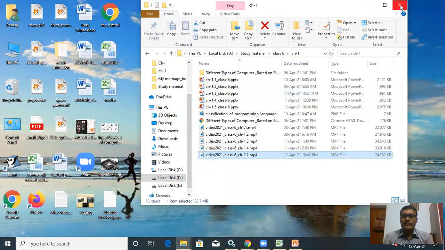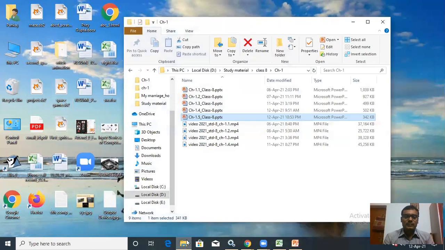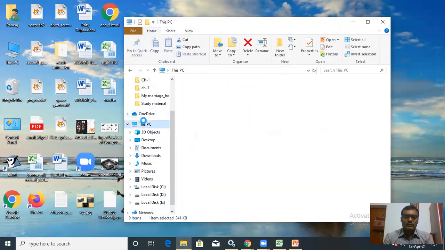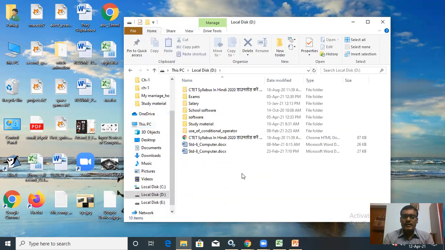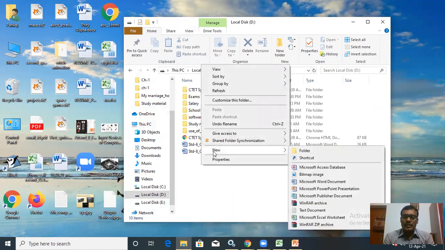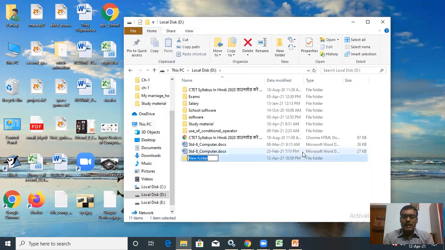Suppose you can have a look here. Suppose I am opening D drive, and in the D drive, you can see these folders are there. There is no Z folder in D drive, but I will create the Z folder using both ways, using GUI and CUI. Suppose you right click here, click on new, and click on folder, and write the folder name Z. Then folder Z will be created here.